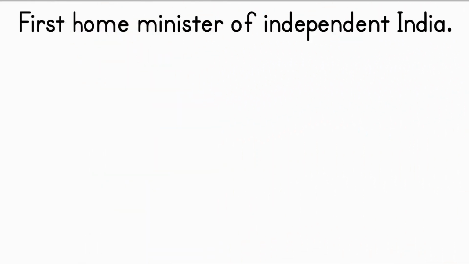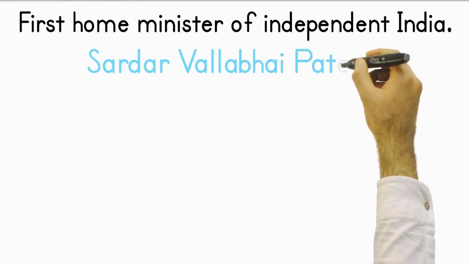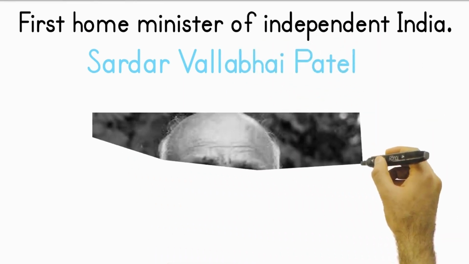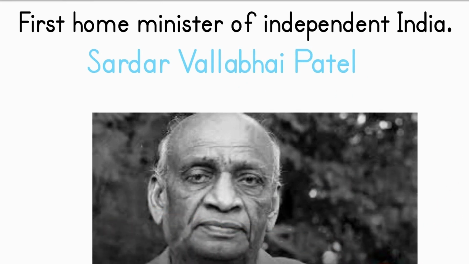Who was the first Home Minister of independent India? Vallabhbhai Jhaverbhai Patel, commonly known as Sardar Vallabhbhai Patel, was an Indian independence nationalist and barrister who served as the first Deputy Prime Minister and Home Minister of India from 1947 to 1950.